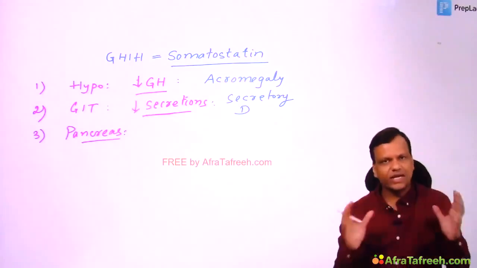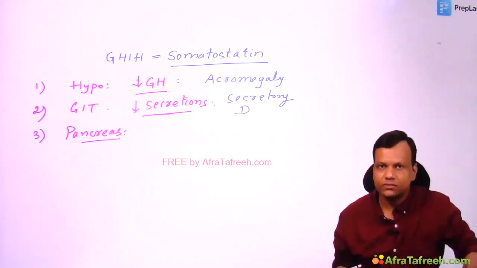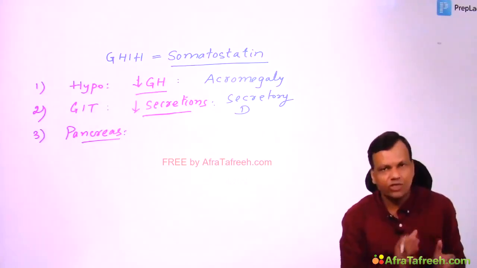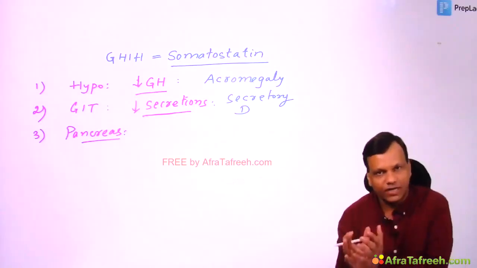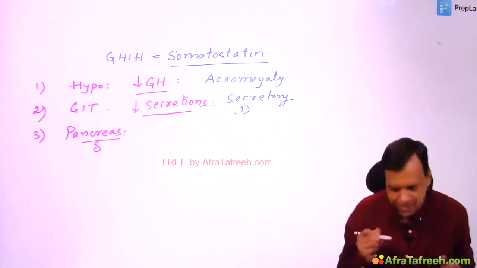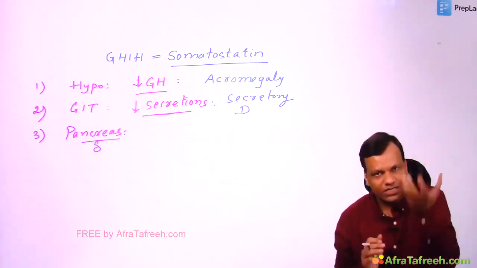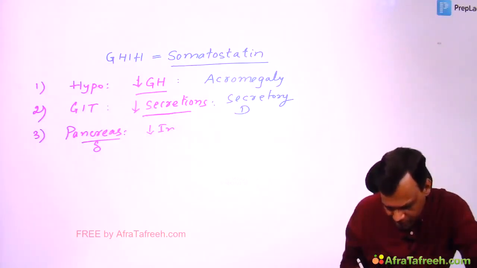Remember, pancreas has three types of cells: alpha, beta, delta. Alpha cells secrete glucagon, that will increase blood sugar. Beta cells secrete insulin, which will decrease blood sugar. And delta cells secrete somatostatin. So the function of somatostatin in pancreas is to decrease the secretion of insulin and glucagon.